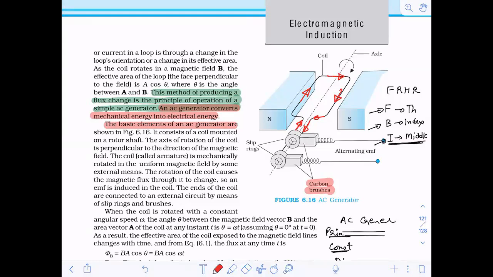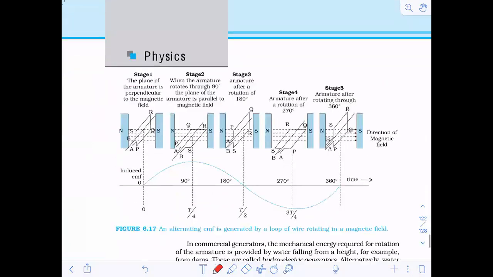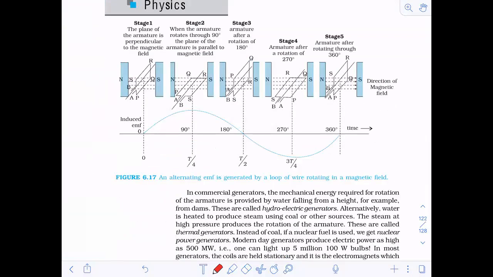Now, if you see the NCERT book, there is a complicated figure which looks somewhat like this. So what is the point over here? In a different situation, the current direction will change as the orientation of the loop changes. How it changes, you see now.